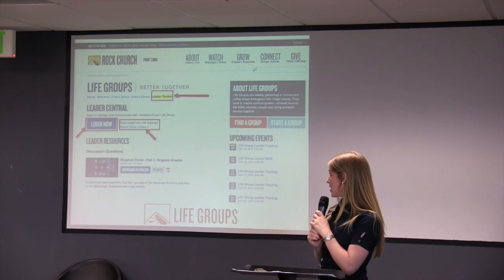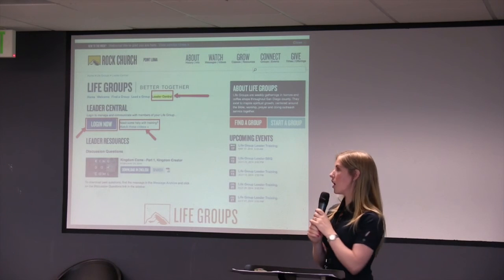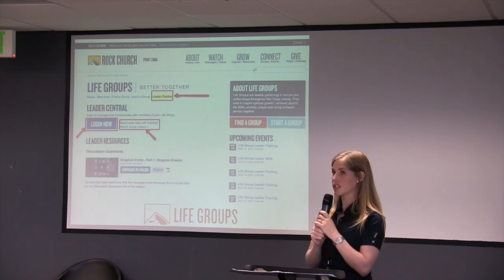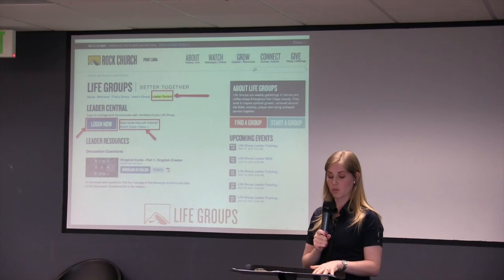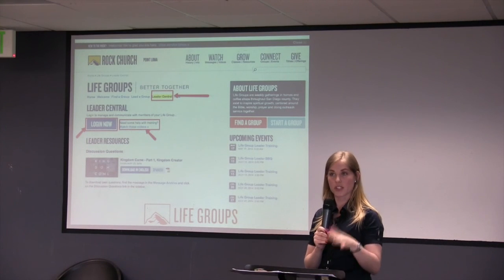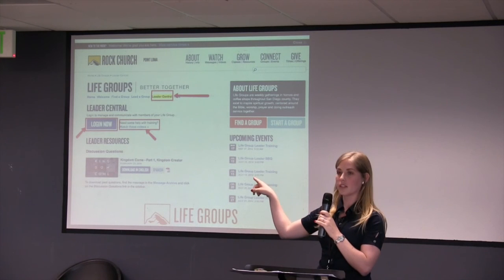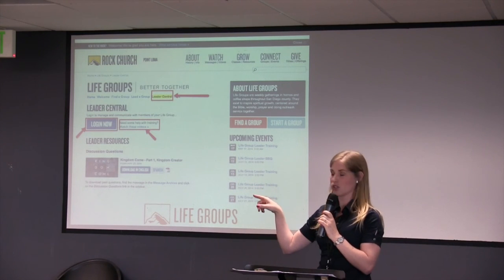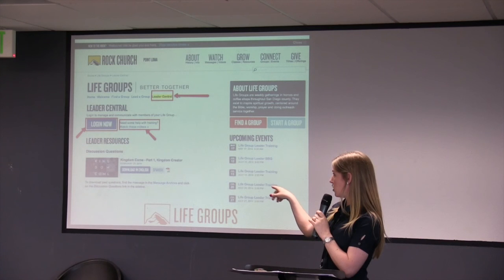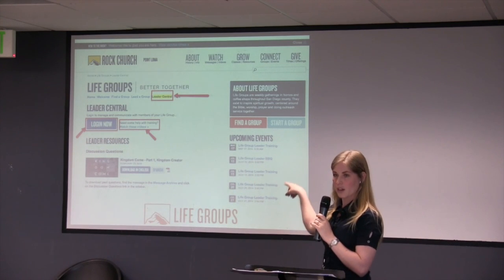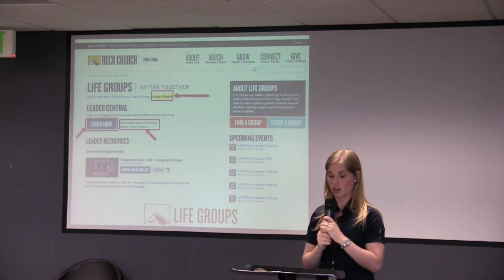And some of the ways that you can get onto InFellowship, just to get started, this is our Leader Central page. This is a portion of our website that has all of the resources that we've been talking about this whole time. And then that big Login Now button is how you access InFellowship. The videos that I've mentioned are to the right of that, so that other box there is where all of our videos are located.